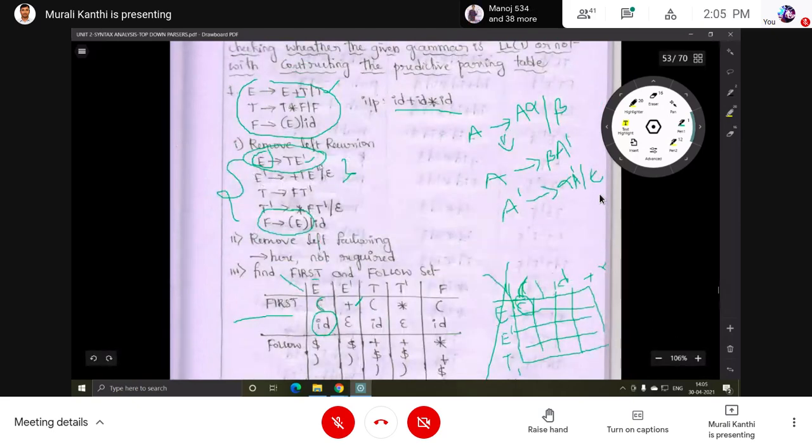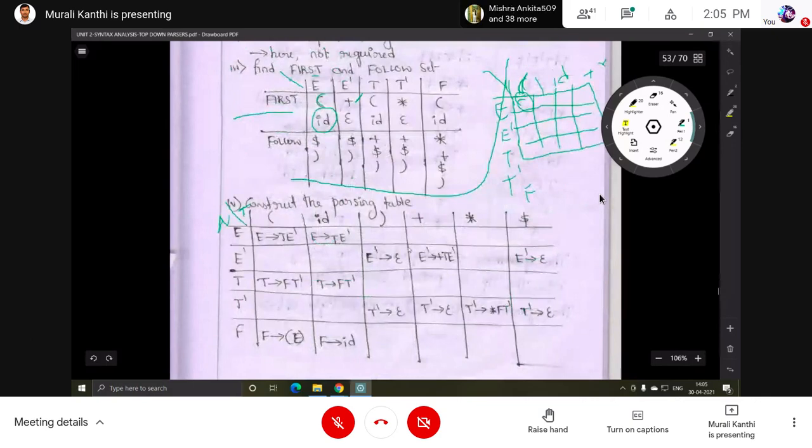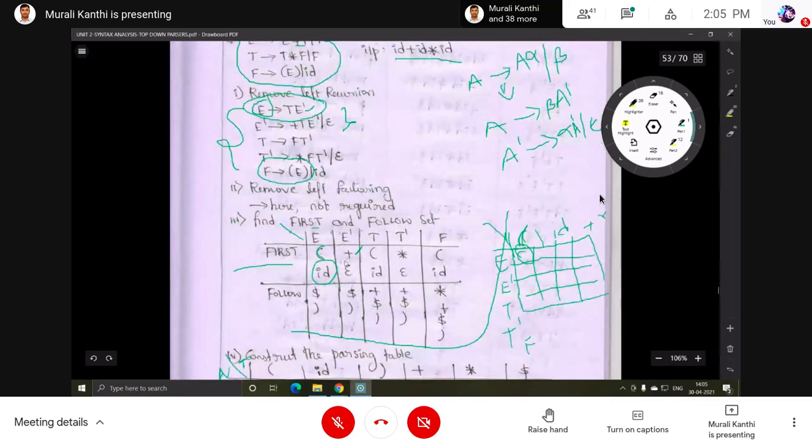So add in place of plus: E dash implies plus T E dash. Don't add epsilon. Now the first set for E dash is completed.